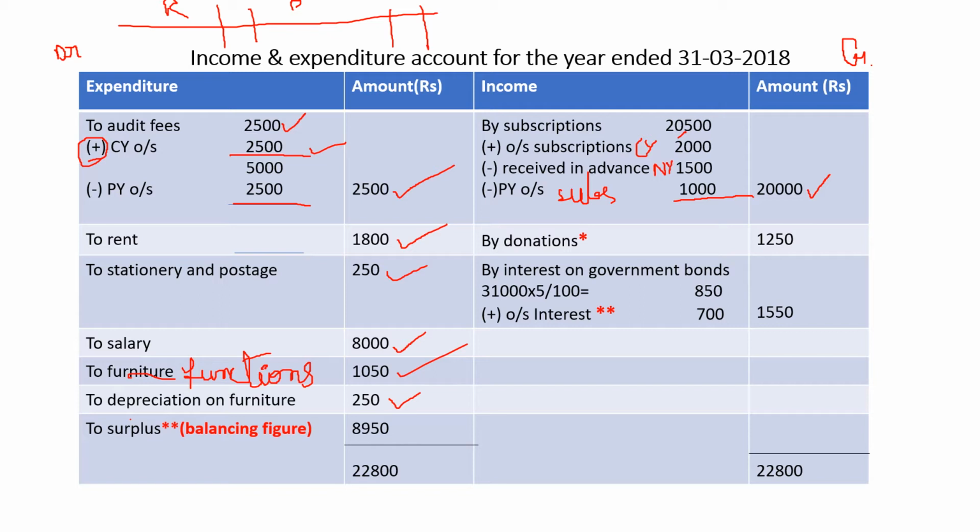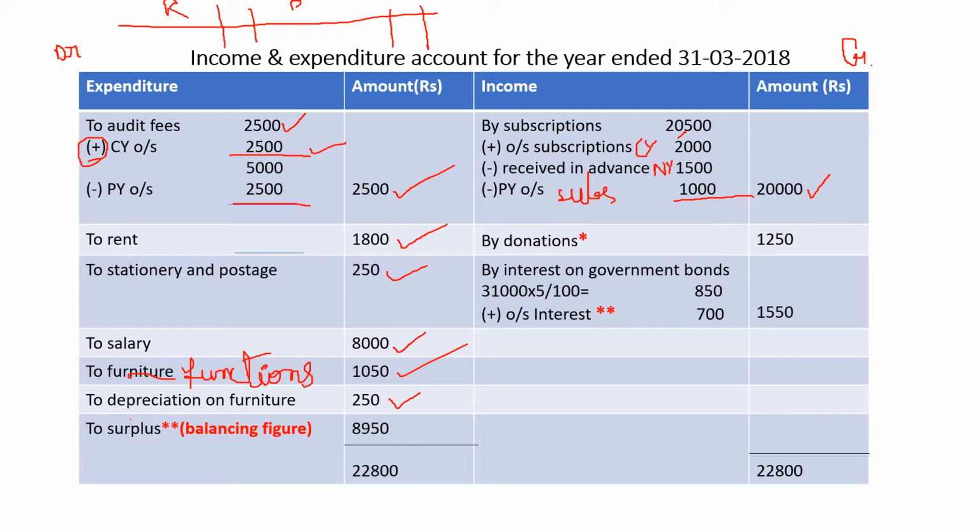Donations, here there is a specific adjustment. That is why I have put a star mark here. See, adjustment number 3. Half of the donation is to be considered as revenue. See, if it is revenue, we write it in the income and expenditure account. If it says capitalize, we put it in the balance sheet. Now what is told in the adjustment? Only half of the donations we have to consider as revenue.